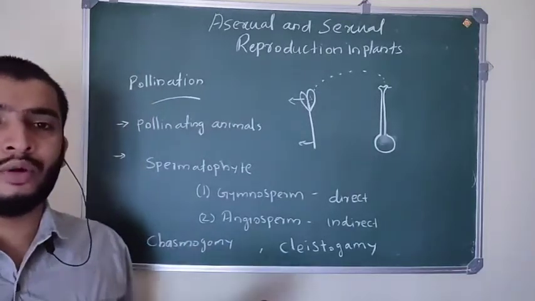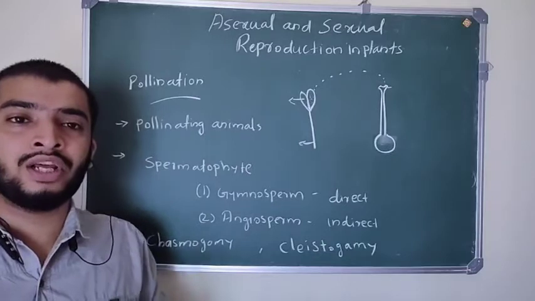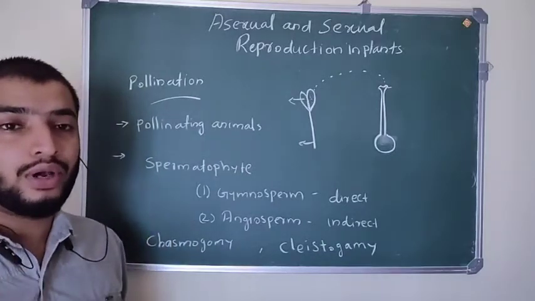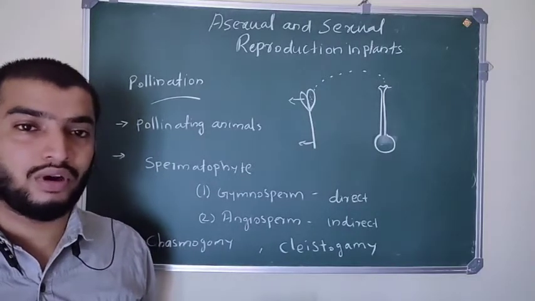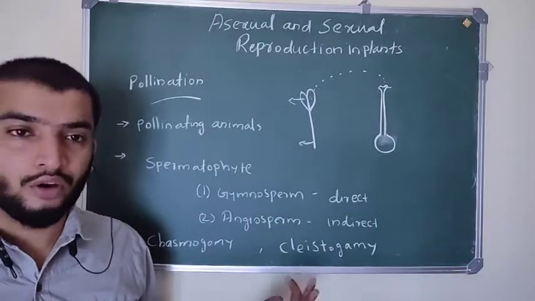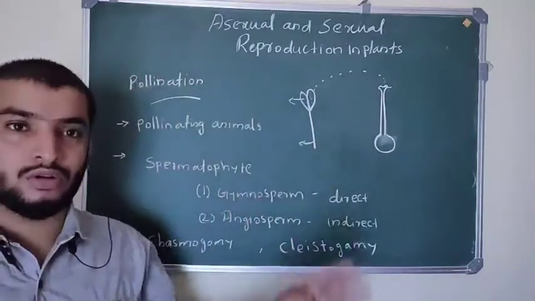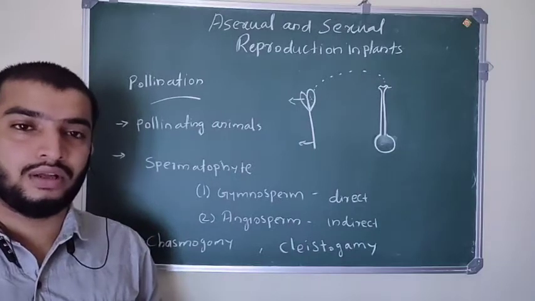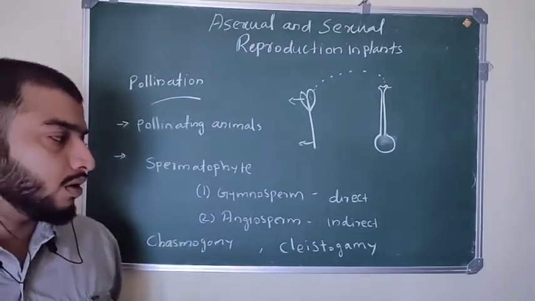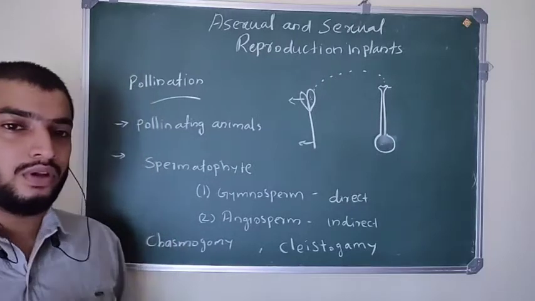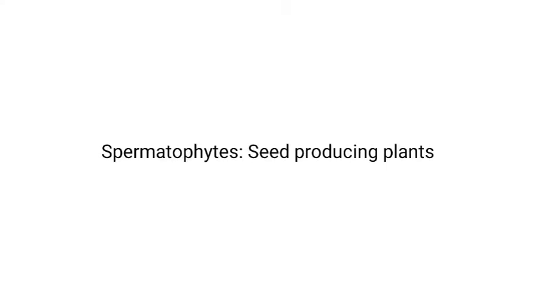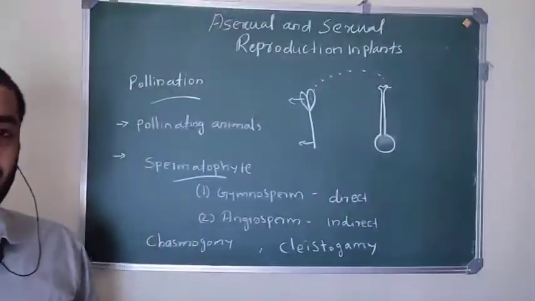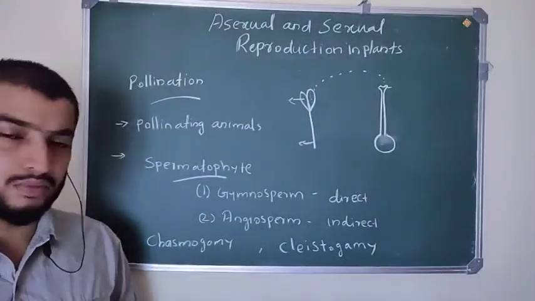If there are no pollinating agents or pollinating animals, pollination is not going to happen. You can understand the after effects. If there is no pollination, what is going to happen? No seed formation, no fruit formation, and the ecosystem is not going to exist. Pollination is present mainly in spermatophytes. Spermatophytes include gymnosperms and angiosperms.